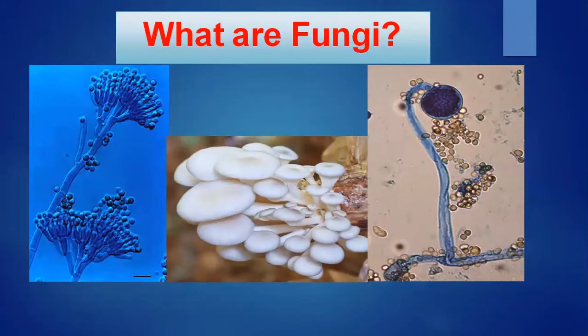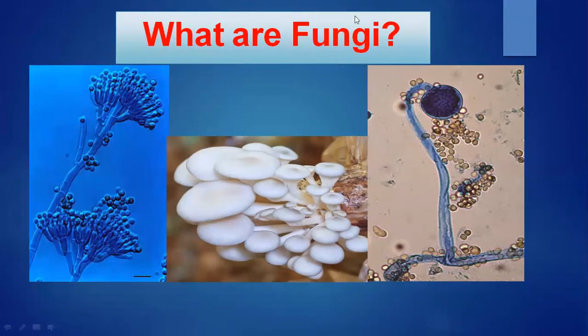What are fungi? The definition of fungus is it is a heterotroph, means it cannot prepare its own food, and it depends on other organisms, whether living or dead, for their food.